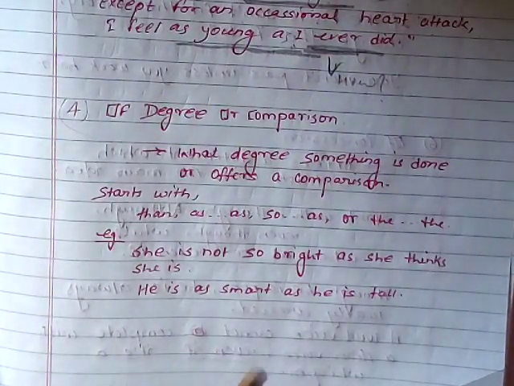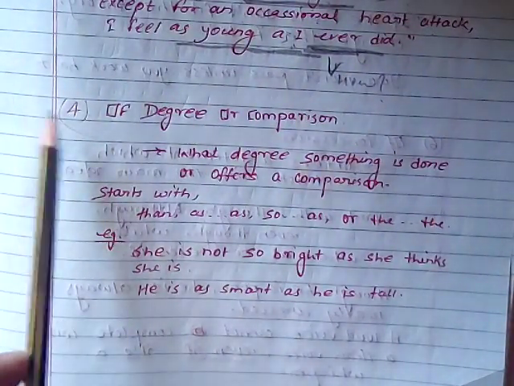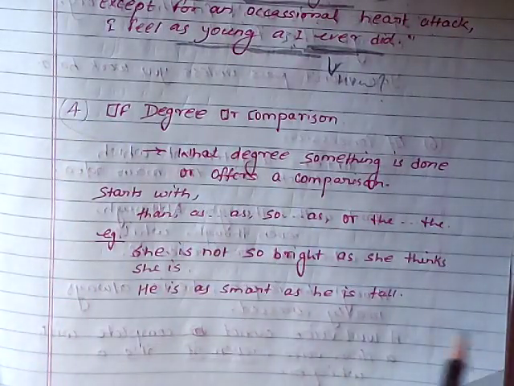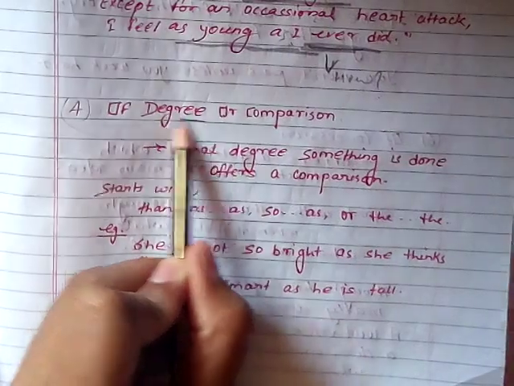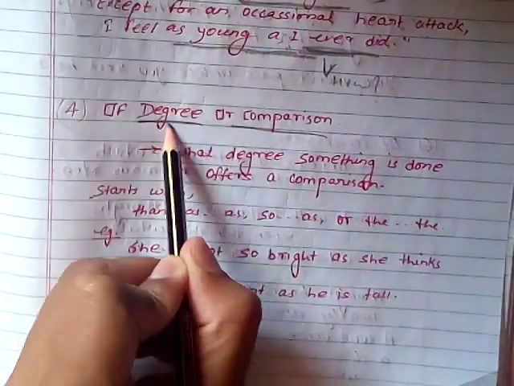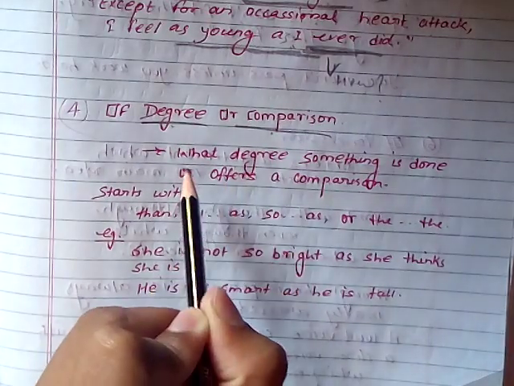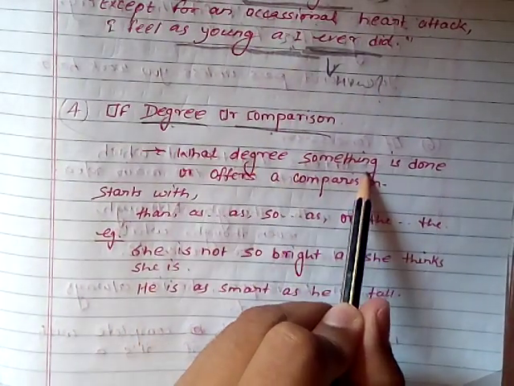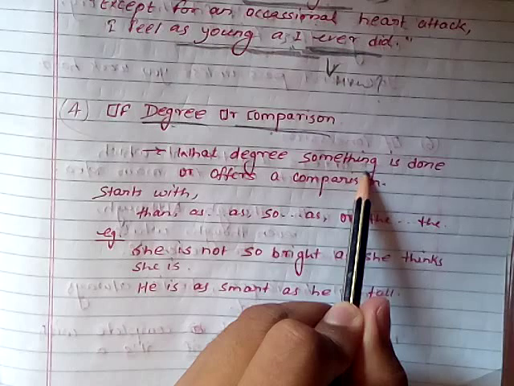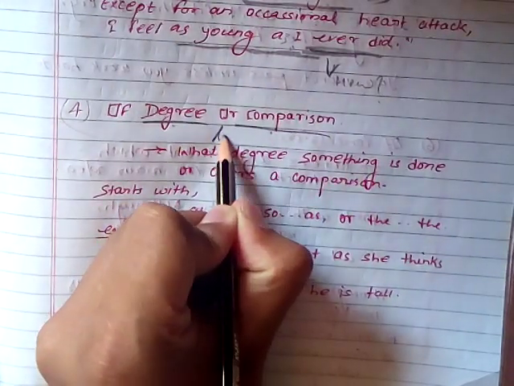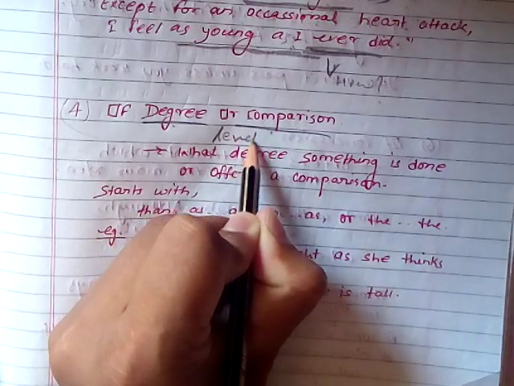Fourth, we have to understand the adverbial clause of degree or comparison. Degree or comparison both mean the same thing. It means to what degree something is done, that is, at what level the thing is going to be done.